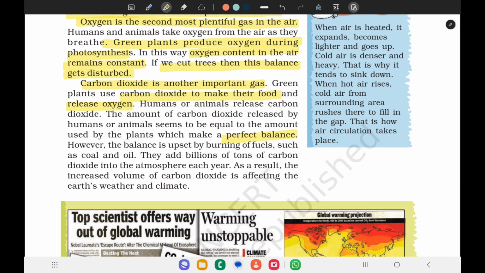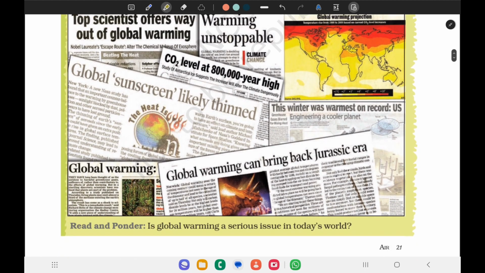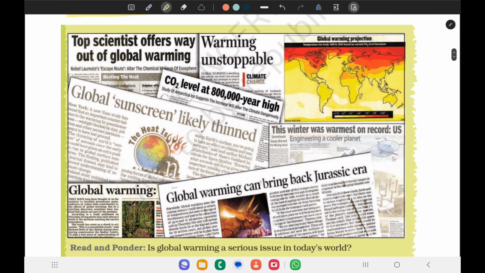The balance is upset by the burning of fuels such as coal and oil. They add billions of tons of carbon dioxide to the atmosphere each year. As a result, the increased volume of carbon dioxide is affecting the Earth's weather and climate. Here are some articles on global warming.